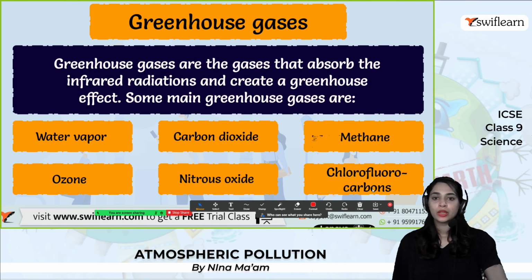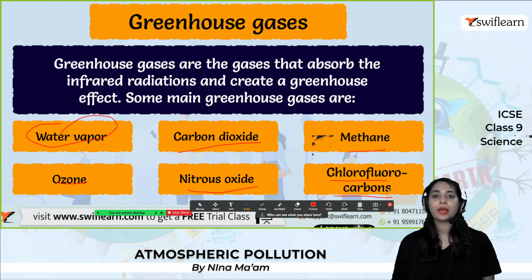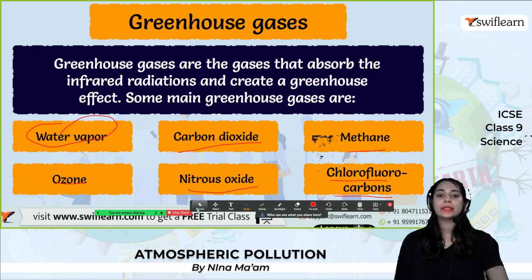Yes. So these are the greenhouse gases. Let's note down: water vapor, carbon dioxide, methane, ozone, nitrous oxide, and chlorofluorocarbons. These are the main greenhouse gases. Greenhouse gases are the gases that absorb infrared radiation and create a greenhouse effect. The main greenhouse gases are water vapor, carbon dioxide, methane, ozone, nitrous oxide, chlorofluorocarbons. All right.